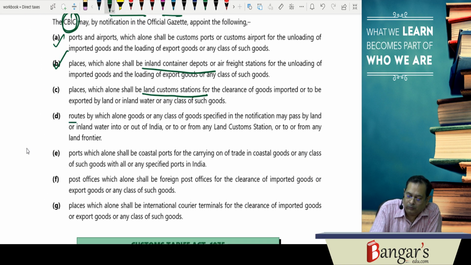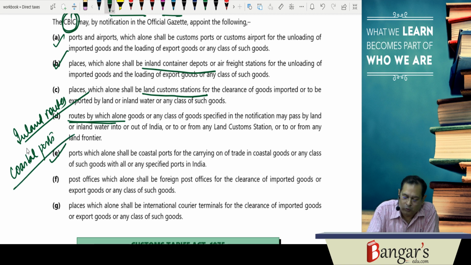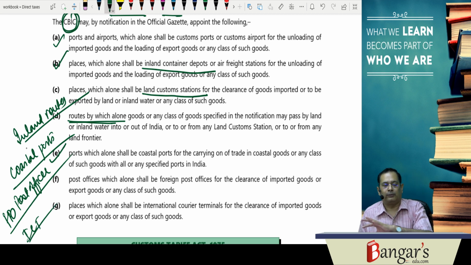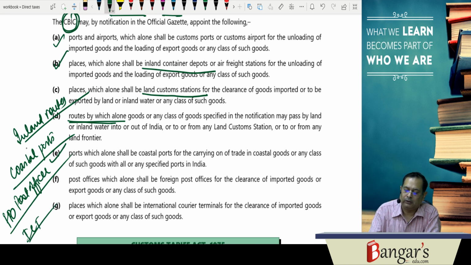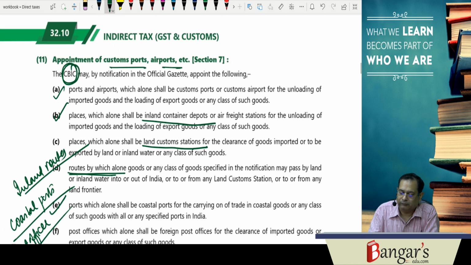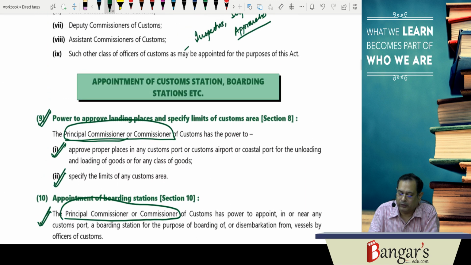Then the inland routes, coastal ports, post offices, which will be what? Foreign post office and international courier terminal. So this was about our introduction aspect. You just remember section 15 and section 16 are the most important ones. Besides, section 17 is there. 15, 17. Besides this we also have section 19.